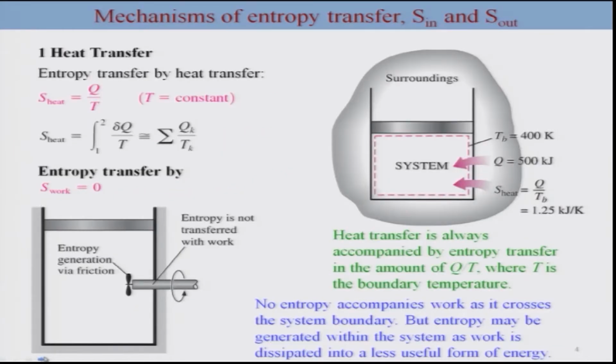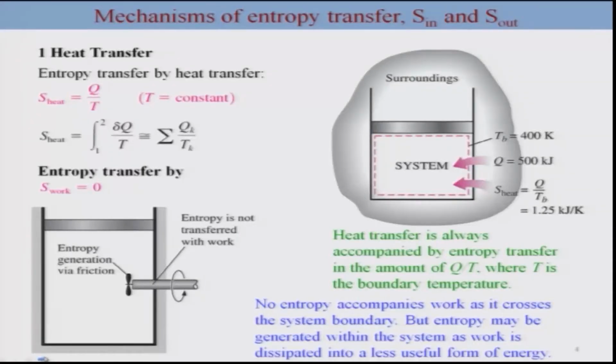So what are the mechanisms of entropy transfer? Let us first look at it. There are two mechanisms, one due to heat transfer, and the other due to mass transfer, which is for the case of an open system. Let me first look at heat transfer. As we already mentioned earlier, the entropy transfer by heat can be written in this form. This is assuming a reversible case.